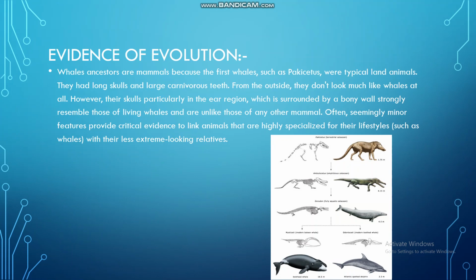However, their skulls, particularly in the ear region, which is surrounded by a bony wall, strongly resemble those of living whales and are unlike those of any other mammal. Often, seemingly minor features provide critical evidence to link animals that are highly specialized for their lifestyle, such as whales, with their less extreme looking relatives.